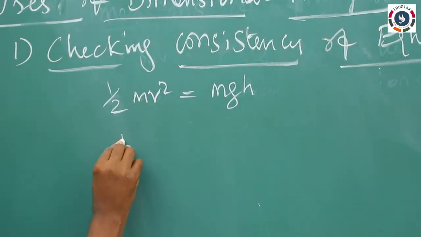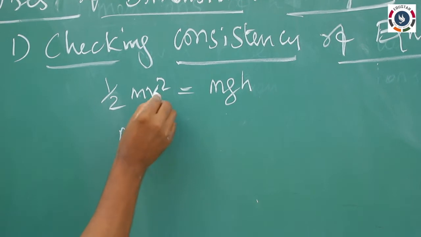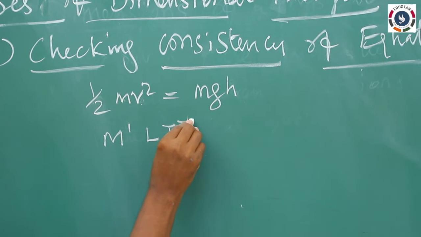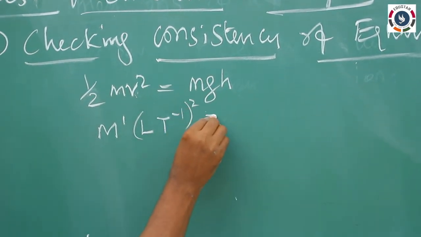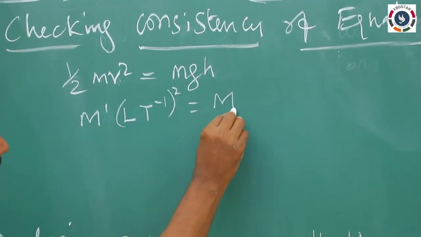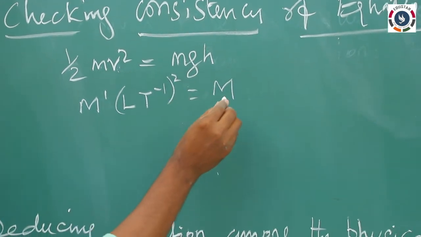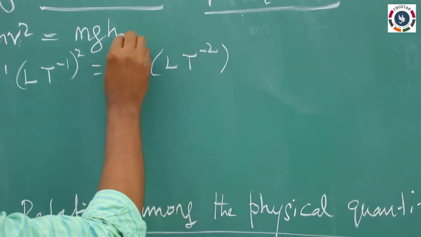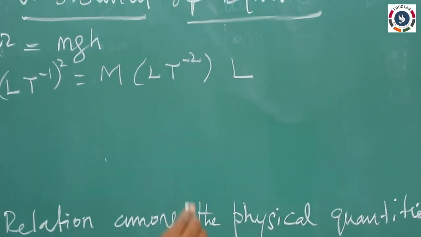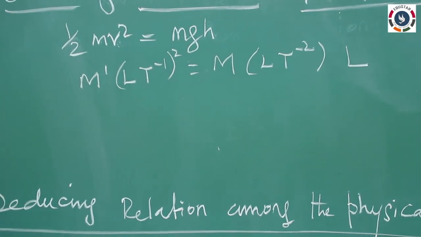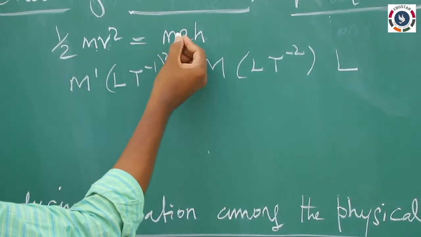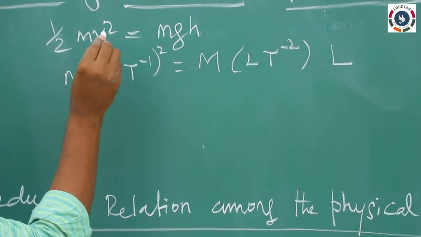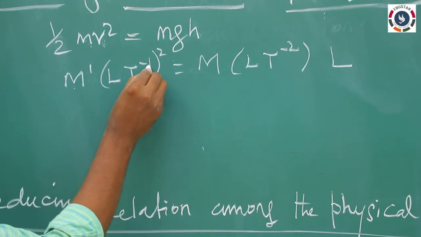For mass M power 1, v is the velocity, so for v it is L t power minus 1 the whole squared, which is equal to, for mass capital M, and g is the acceleration, the formula will be L t power minus 2, and for height, length L. So we know how to use the dimensions for the given physical quantities. For velocity, length by time, so L t power minus 1 the whole squared.